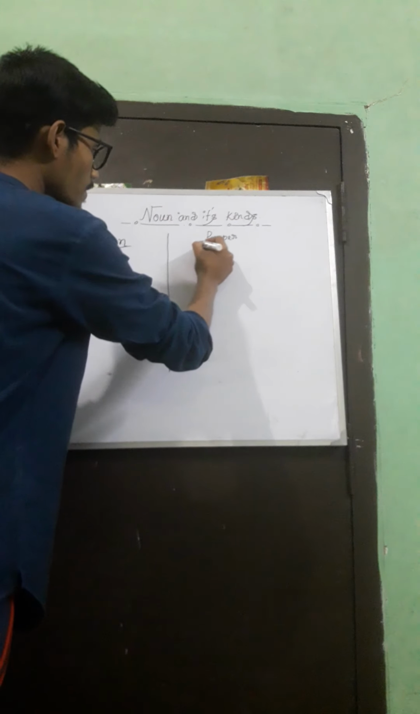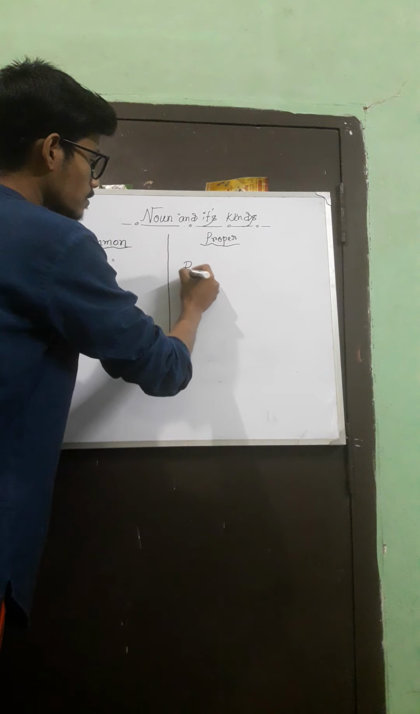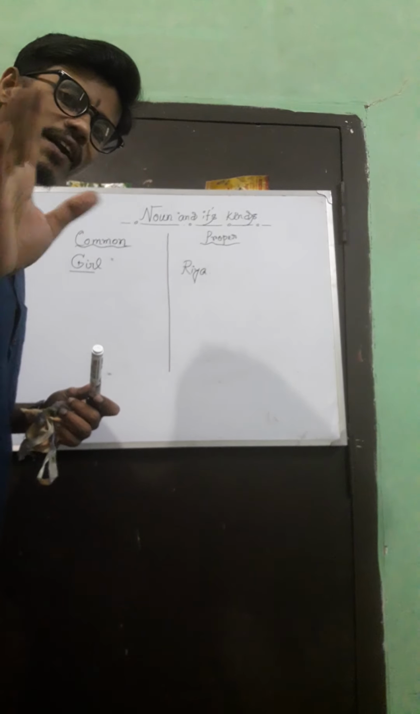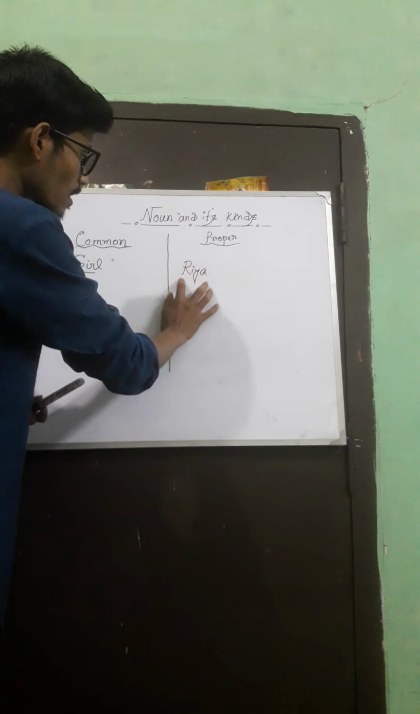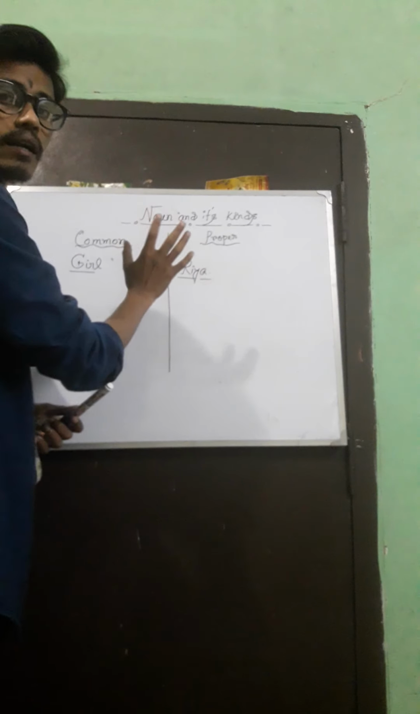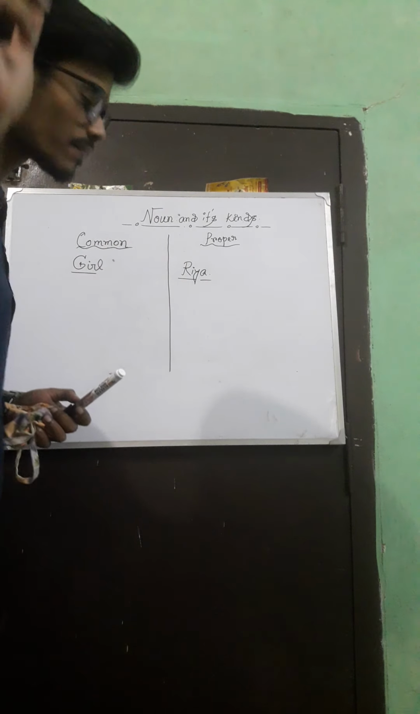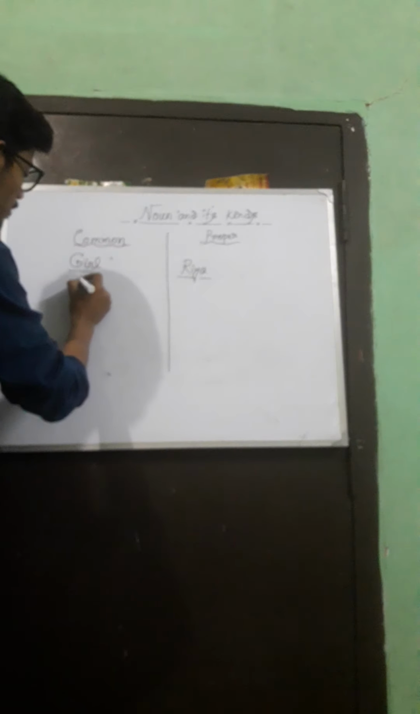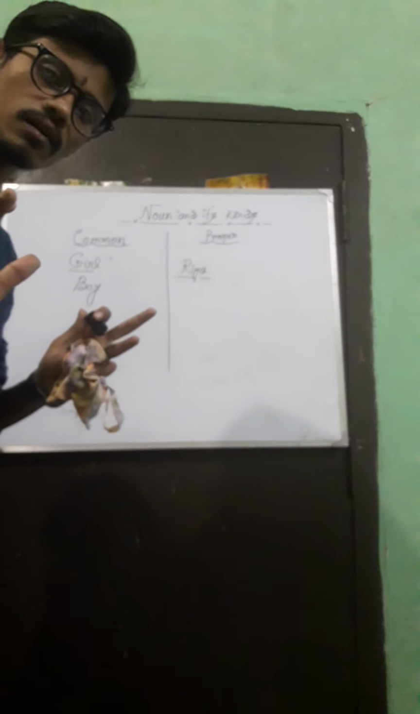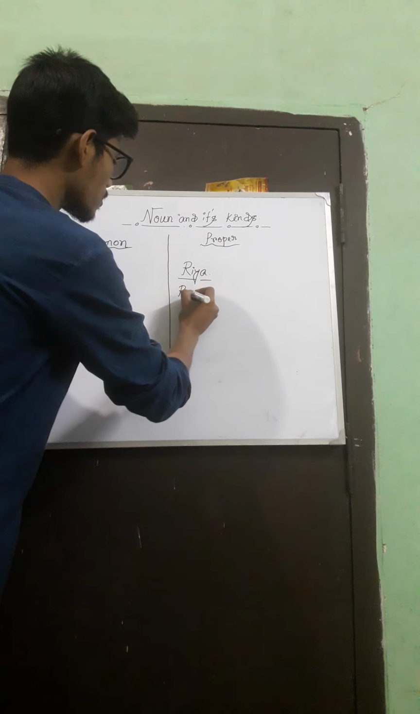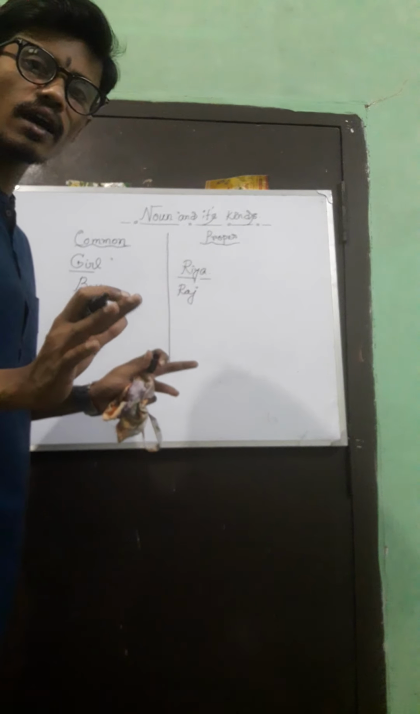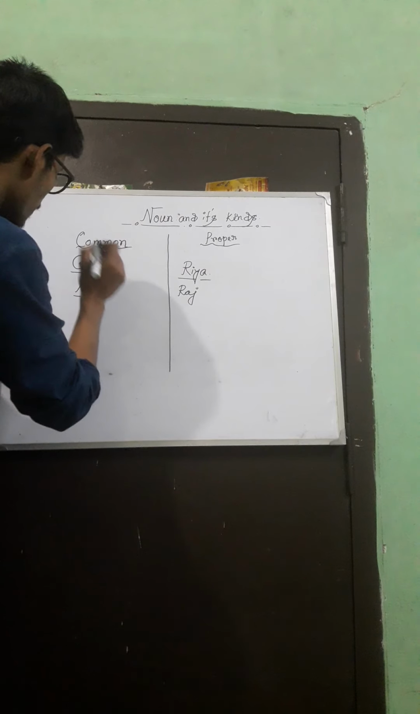But when I say the name Riya, it suggests only Riya. So that means a proper noun suggests things in particular, but a common noun does not. Let's give you another example. Let's write boy. It suggests all the boys in the world, but when I say Raj, it suggests only Raj, not anyone else. Okay?